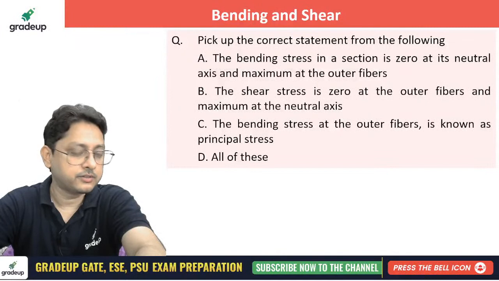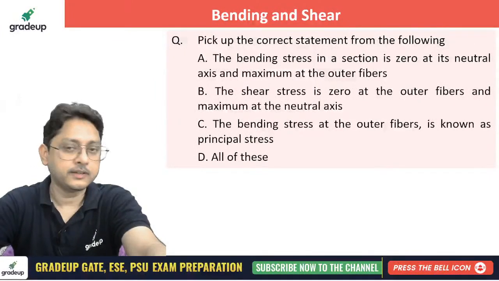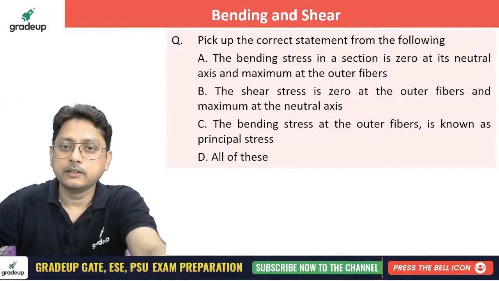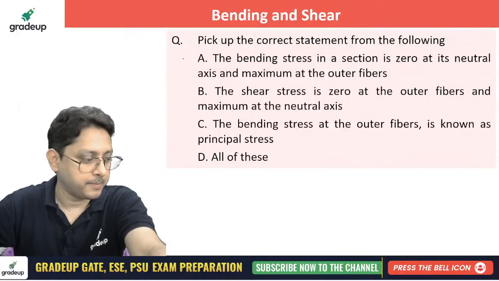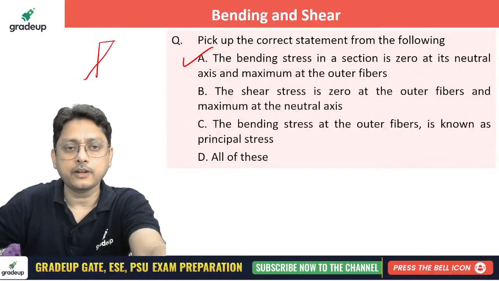The bending stress in a section is 0 at its neutral axis and maximum at the outer fiber. If you see carefully, the first statement is correct, since at the neutral axis the bending stress is 0.